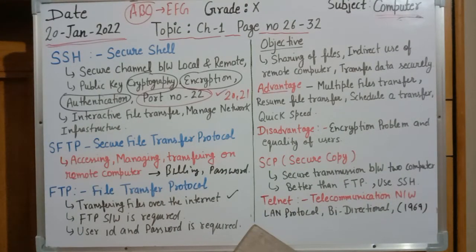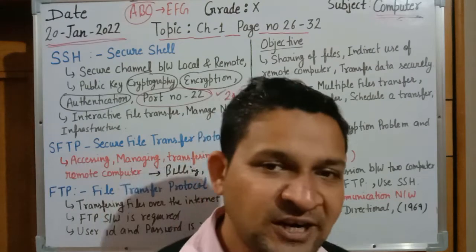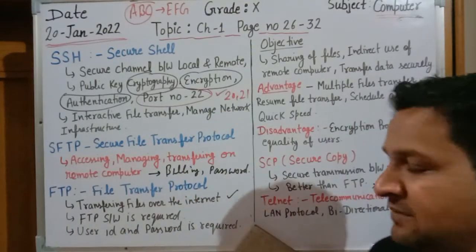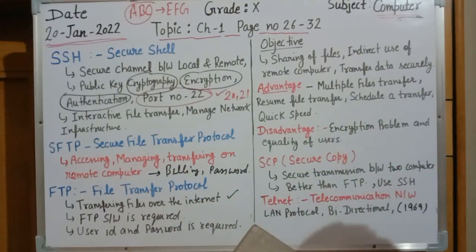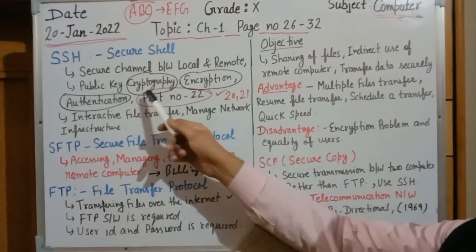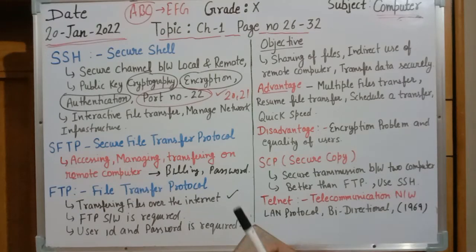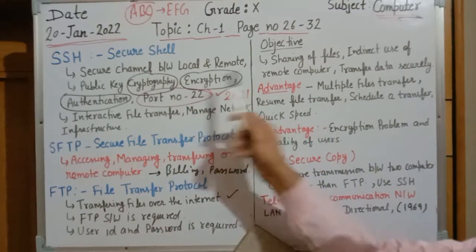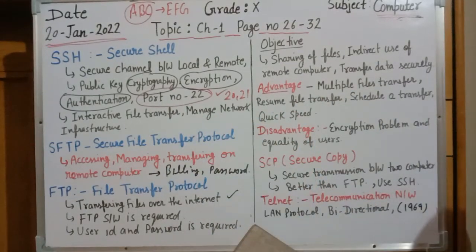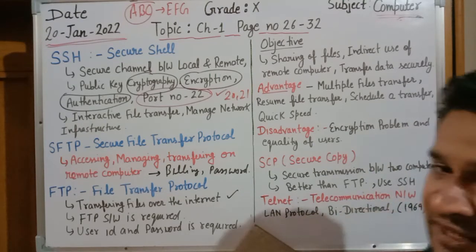And we need a specific user ID and password to access the information. Without ID and password we cannot access the information. The main objective or purpose of FTP is sharing of files, indirect use of remote computers. Here we need encryption, cryptography, authentication. So in that case we can indirectly use the remote computers. Directly we are not using them, and we transfer data securely, and it can resume the file.